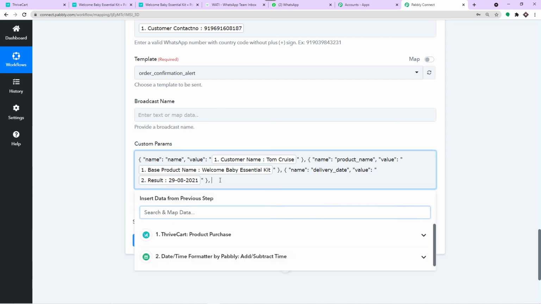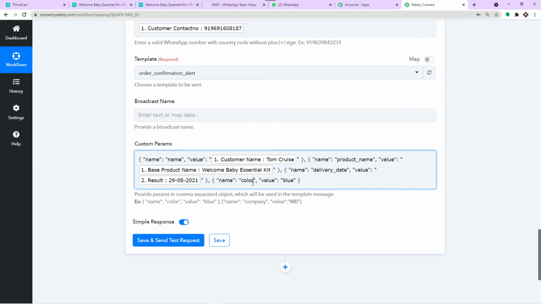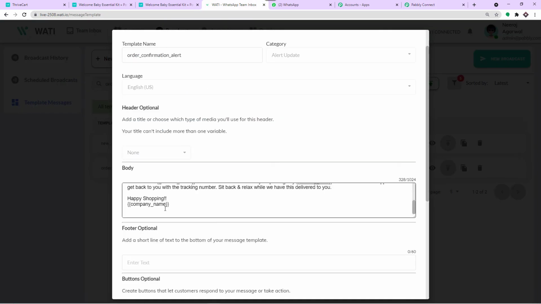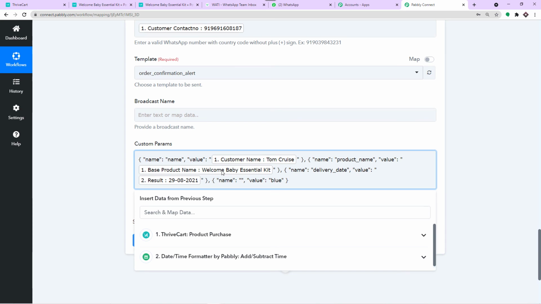I know it's a bit tough in the beginning, but you will eventually get the hang of it. Don't worry, it's actually pretty easy. Okay, I'm just going to remove the color, copy the company name, and paste it here. Then comes the value. The value is the company name, just randomly enter some name. In my case, that's Kids Care.